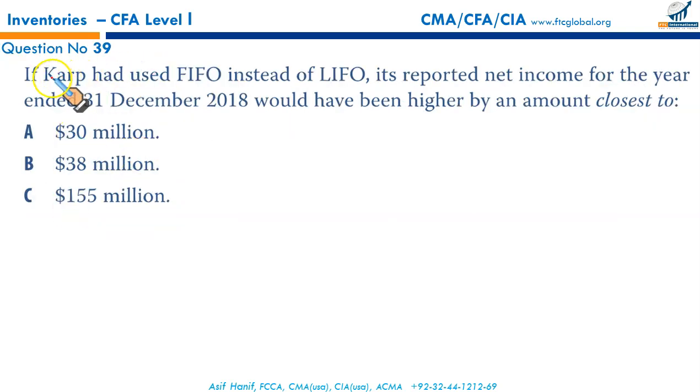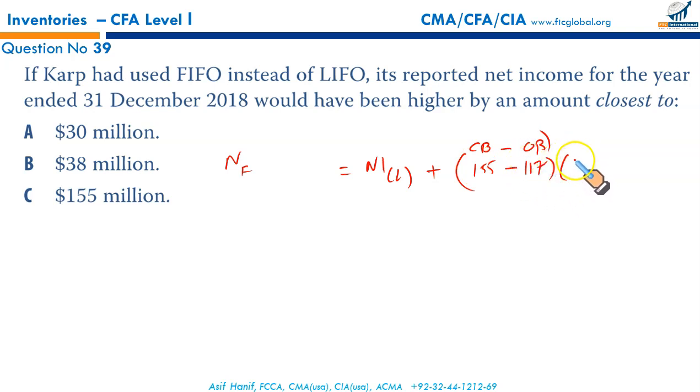Next, if CARP had used FIFO instead of LIFO, its reported net income for the year ended 31st of December 2019. We know how to convert our LIFO based net income to FIFO. You just have to adjust for increase in LIFO reserve, or change in LIFO reserve more appropriately. Closing balance of LIFO reserve minus opening balance of LIFO reserve. And since you're talking about net income, it has to be reported after tax. So if you remember, your closing balance was 155 and opening balance of your LIFO reserve was 117, must be written after tax. And what is the tax rate? 20%. So multiplying it with 80%, that is 1 minus 20%, gives you after tax LIFO reserve.